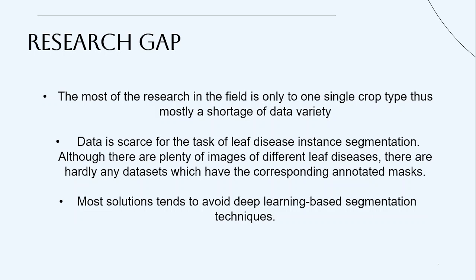After that, most solutions tend to avoid deep learning. Deep learning is a time-consuming task because it requires lots of time for training. Not only that, it can be computationally expensive. That's why people try to avoid it. But recently deep learning is improving faster, and at the same time, computation is also getting better and better. So deep learning can be a better solution, specifically if we are trying to reduce the error.